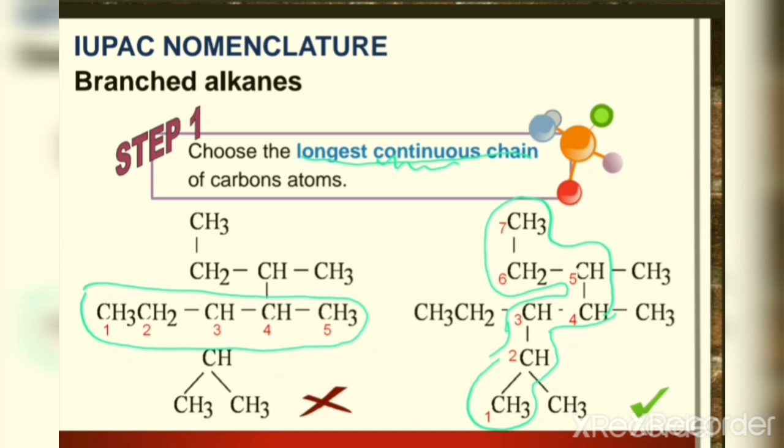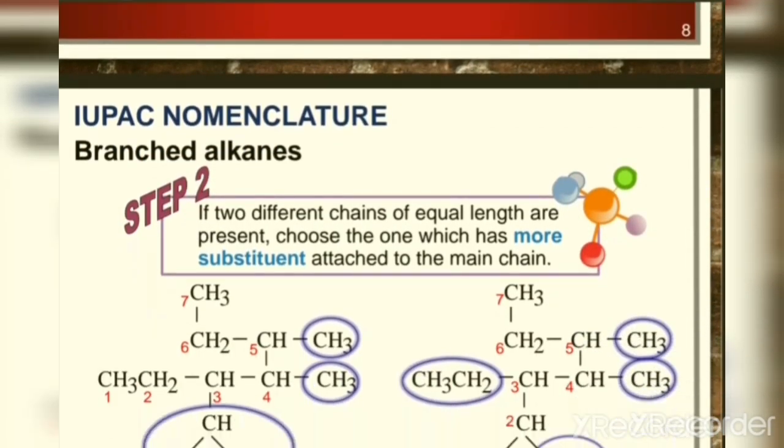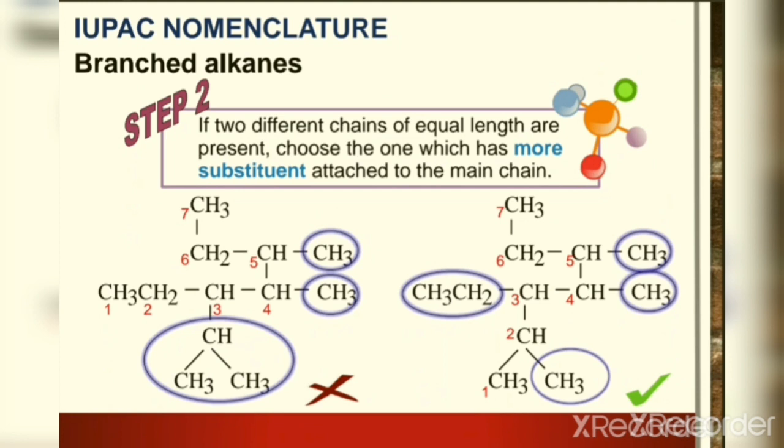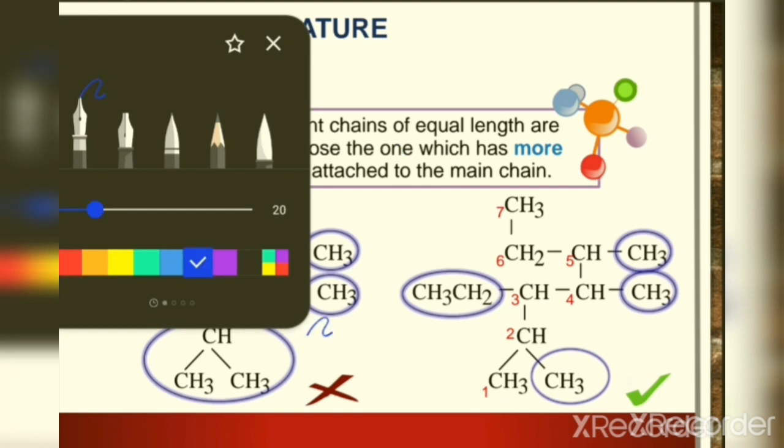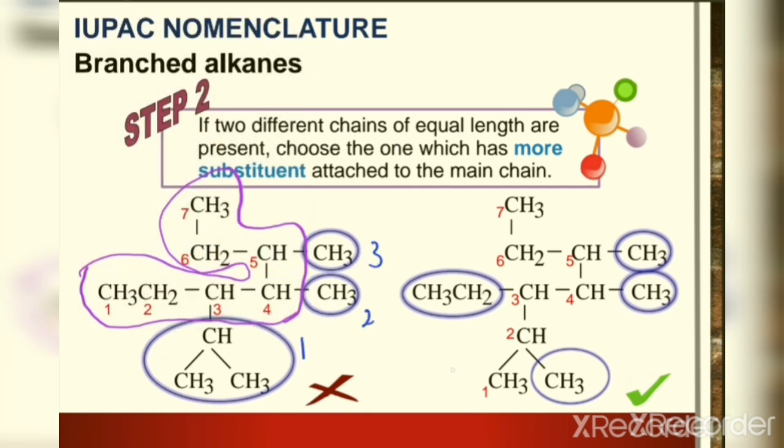Then we can identify the branch. Here is the branch. Next, if 2 different chains of equal length are present, choose the one which has more substituents attached to the main chain. For example, you can start to find the longest continuous chain from here also. However, if you find the longest continuous chain from here, you will only find 3 substituent groups: 1, 2, 3. If we identify the longest continuous chain from here, we get 4 substituent groups. So this has higher priority.